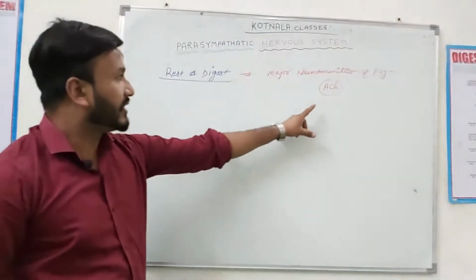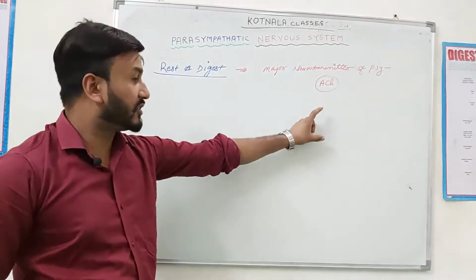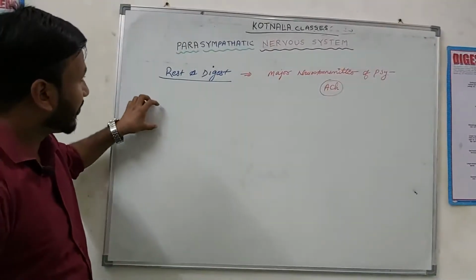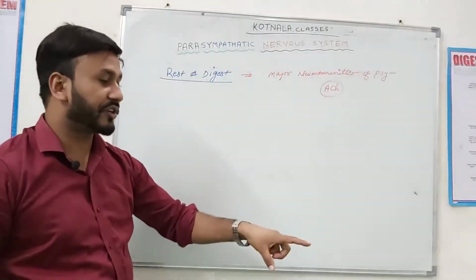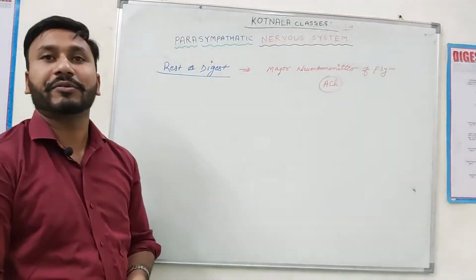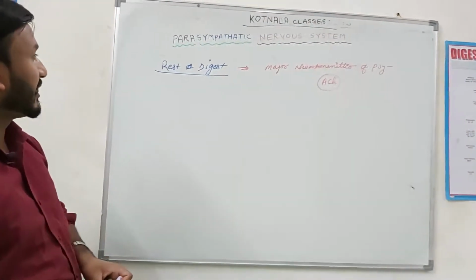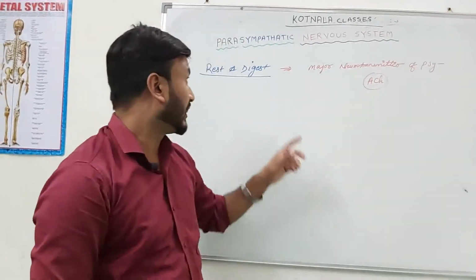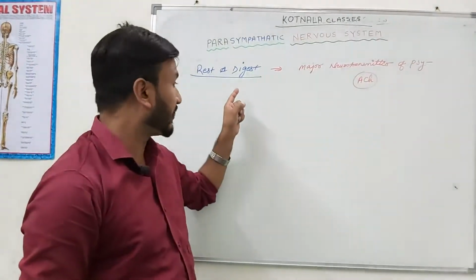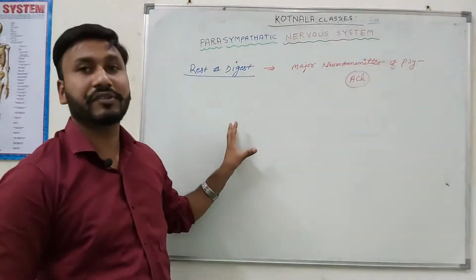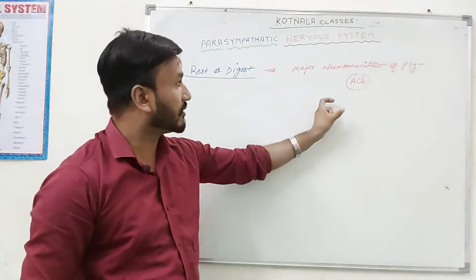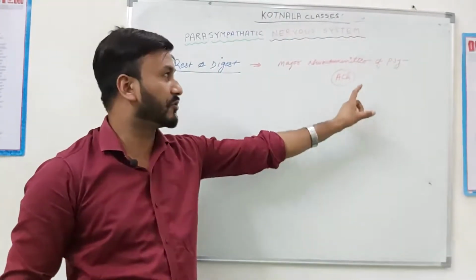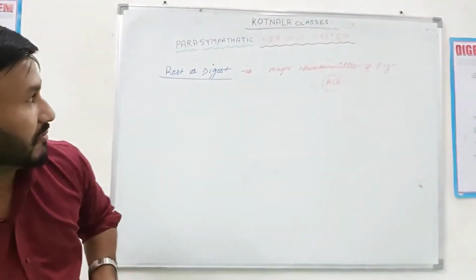Before I talk about acetylcholine, I will explain the different ganglia associated with the parasympathetic nervous system. In the previous lecture, we discussed the different nuclei of cranial nerves and the different nuclei present in spinal nerves. Let's continue with the different ganglia associated with the parasympathetic nervous system.